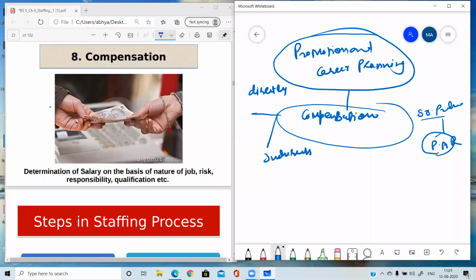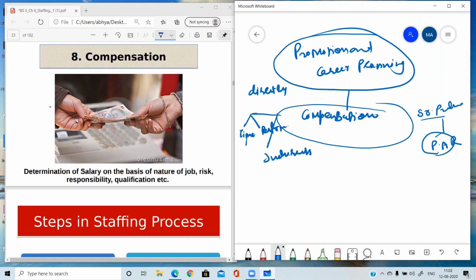And in direct also there are two types of wage plans: time based and performance based. Time based means there is a total 8-hour job and you are getting salary or wages for 8 hours. What performance you are doing in those 8 hours does not matter.